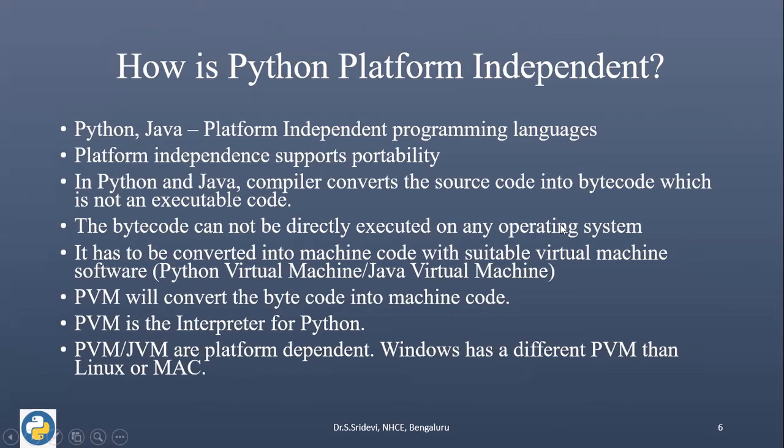So what we need for execution is, we need something called as Python virtual machine. So the bytecode should be converted into machine code with suitable virtual machine software. That software is called as Python virtual machine in Python. In Java, it is called as Java virtual machine. And if you consider this Python virtual machine, that is PVM, PVM will convert the bytecode into machine code. And this PVM is known as interpreter for the Python.